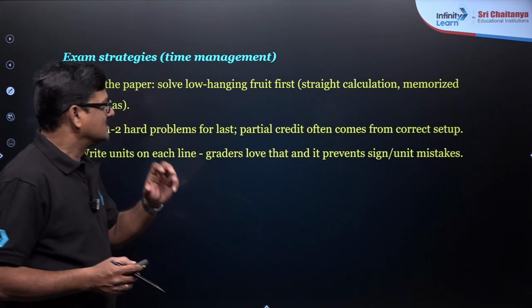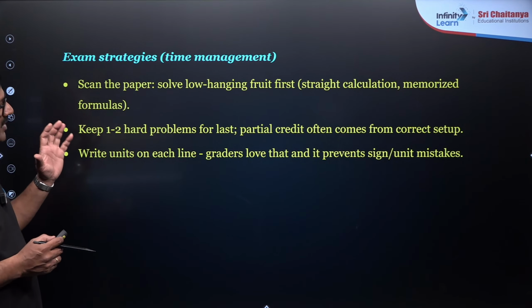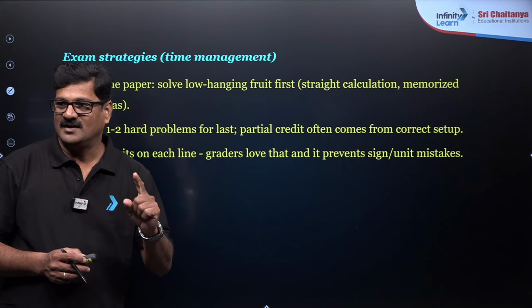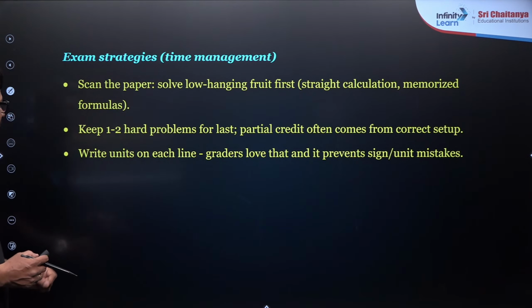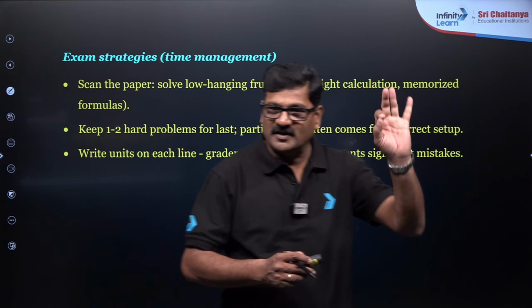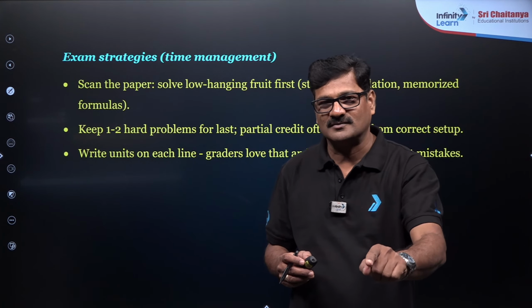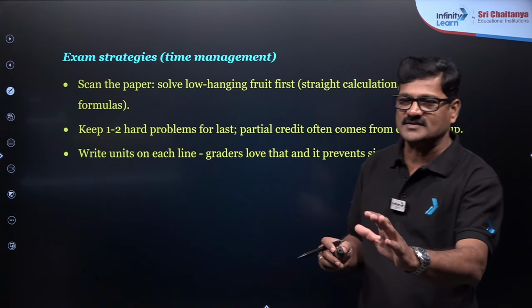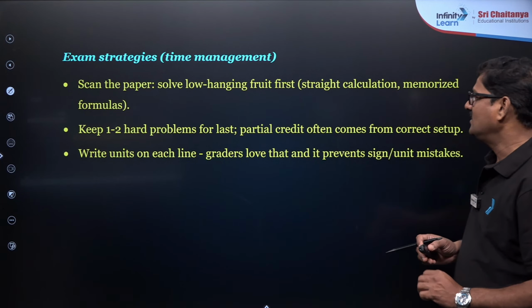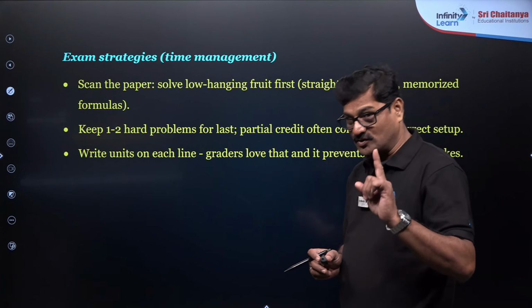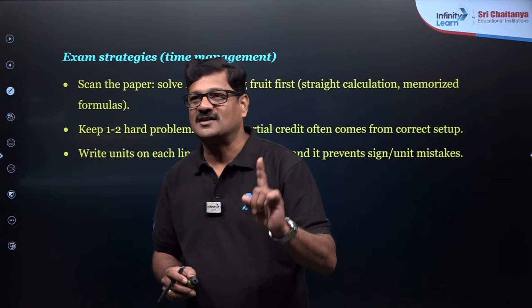And also straight calculation and memorized formula questions you should grab first. Right? And also keep 1 or 2 hard problems at last, keep them aside. If you touch those now, you will get demoralized. So keep it aside and move ahead. At last we can see them. And partial credit often comes from the correct step. Beta, it is correct. So what is today's takeaway?